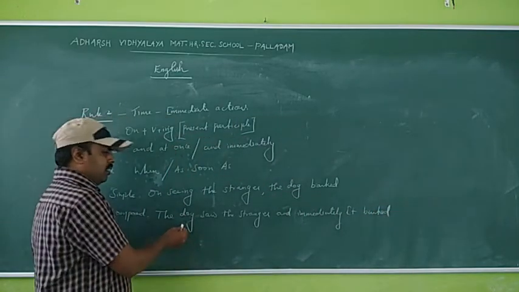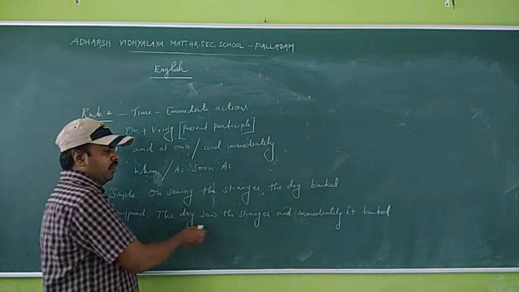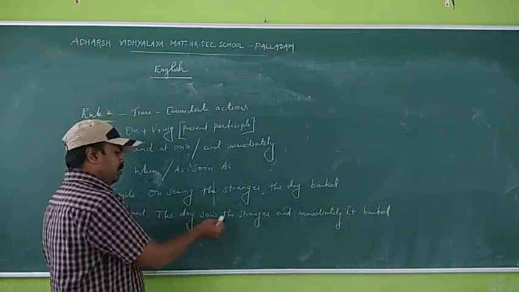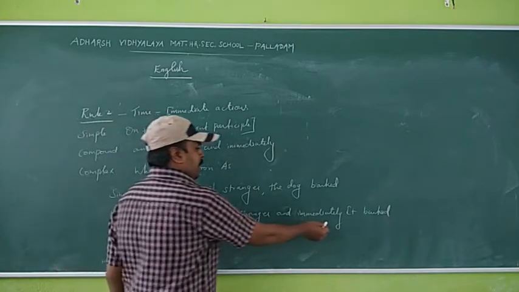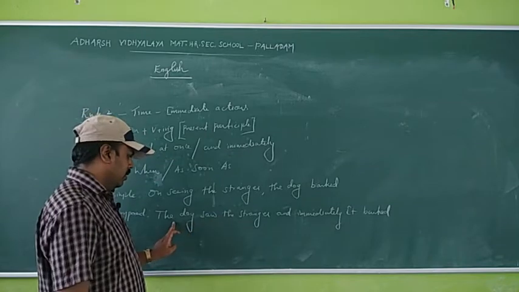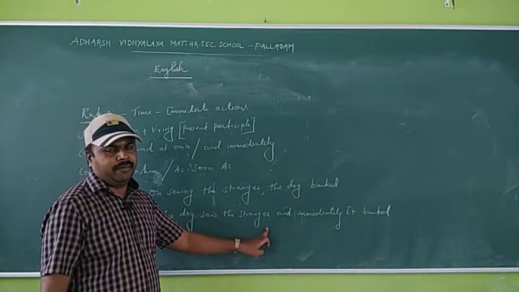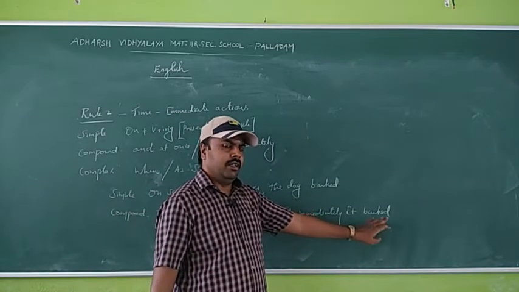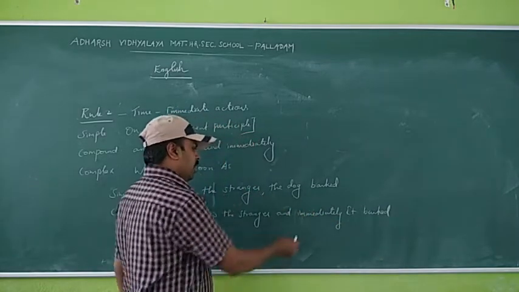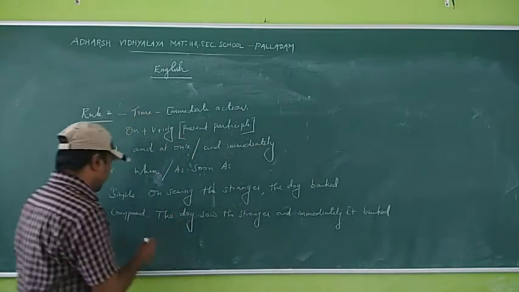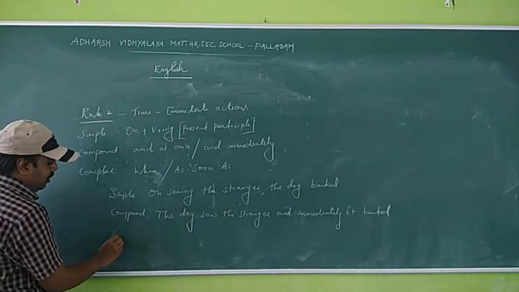First, the dog is a noun, and next one is the pronoun it. So we have two main clauses. The dog saw the stranger, that is one main clause, and it barked, that is also one main clause. So and immediately is the coordinating conjunction. This is a compound sentence.